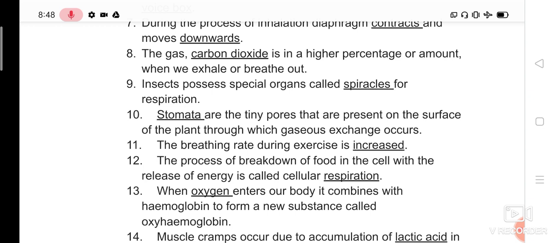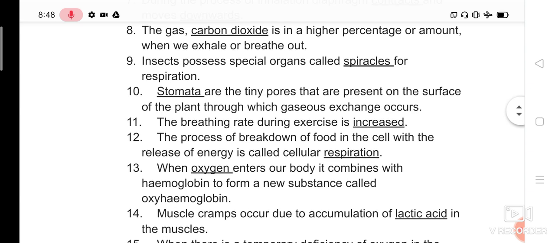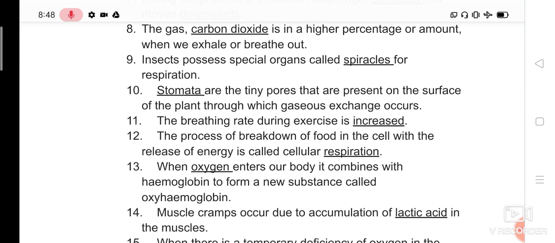Question number 8. The gas dash is in a higher percentage or amount when we exhale or breathe out. So we are breathing in and we are breathing out. Breathe in is called inhalation, breathe out is exhalation. While exhalation, what gas are we expelling out? Obviously, it is nothing but carbon dioxide, because every cell does respiration. In cellular respiration, all the cells remove carbon dioxide.